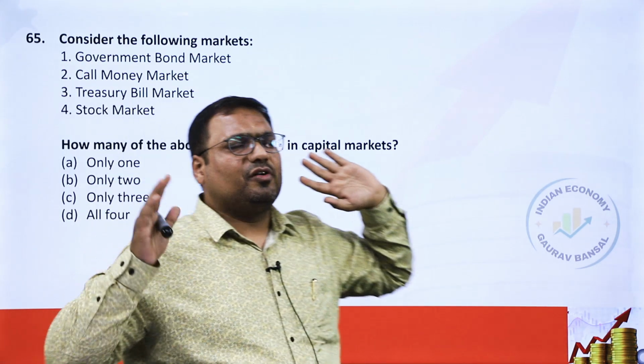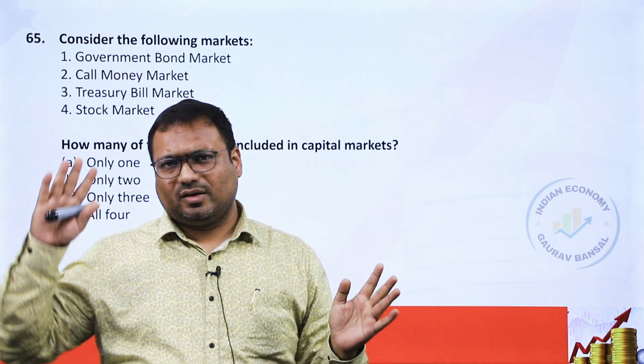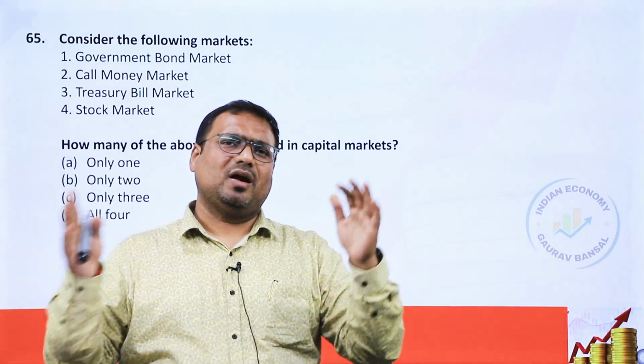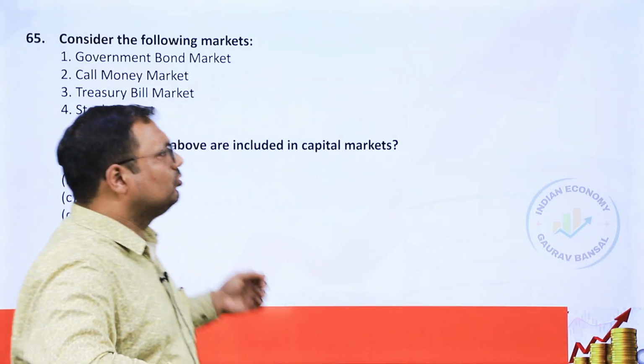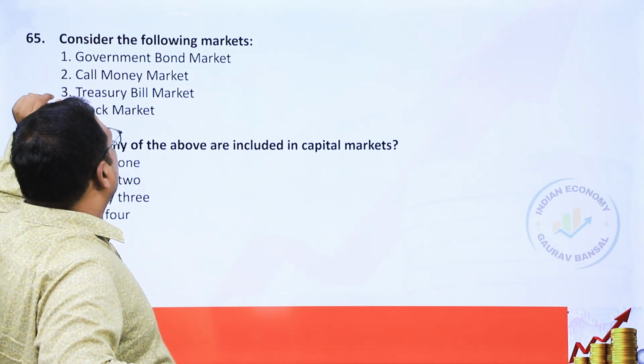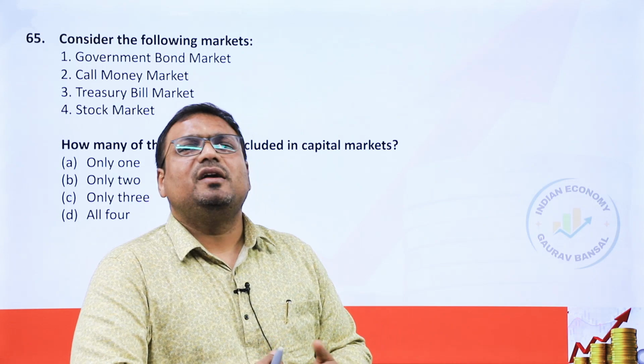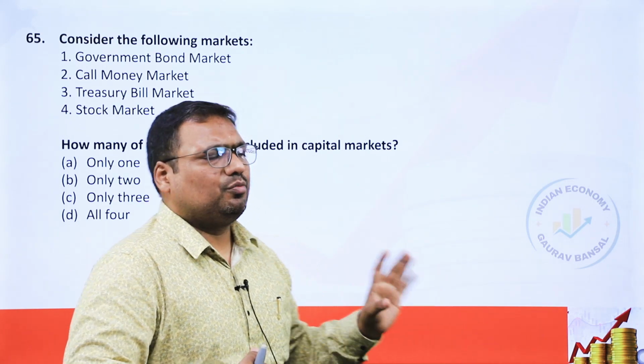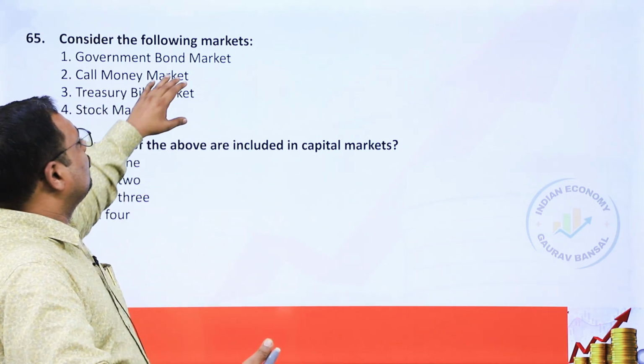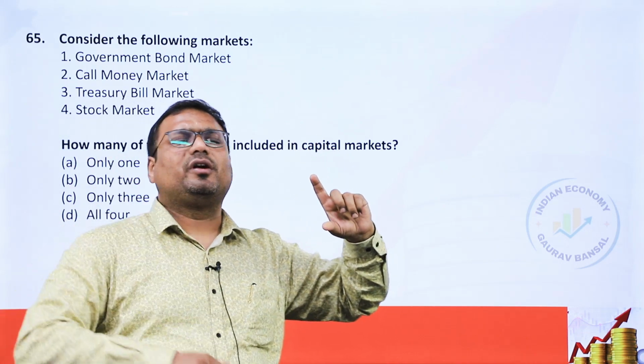Typically, how do we differentiate between money market and capital market? Money market is up to 1 year maturity, capital market more than 1 year maturity. So bonds are typically capital market. Call money market is for up to 24 hours. It is typically an interbank or inter-financial institutions market. So that is obviously the shortest maturity financial market.